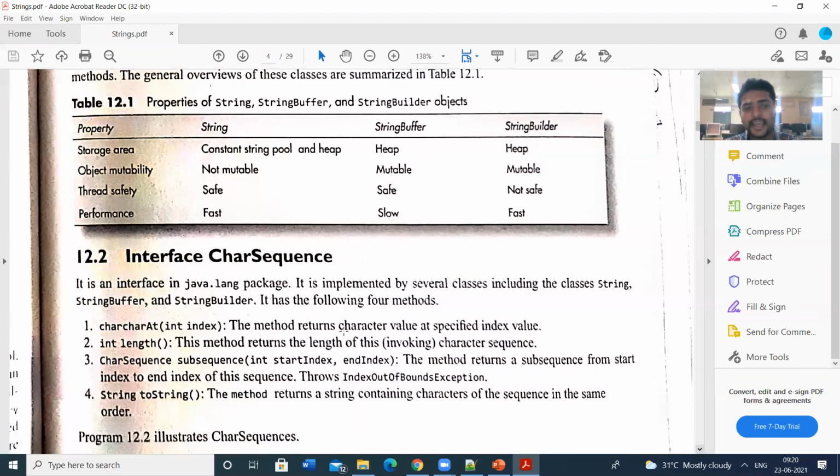Those methods are charAt, which gives the character at a position, and then length of the string, and then subSequence, that means substring, and then toString. toString means you can convert the content into the string format. So these are the four methods available in the CharSequence interface. We have seen the program also.